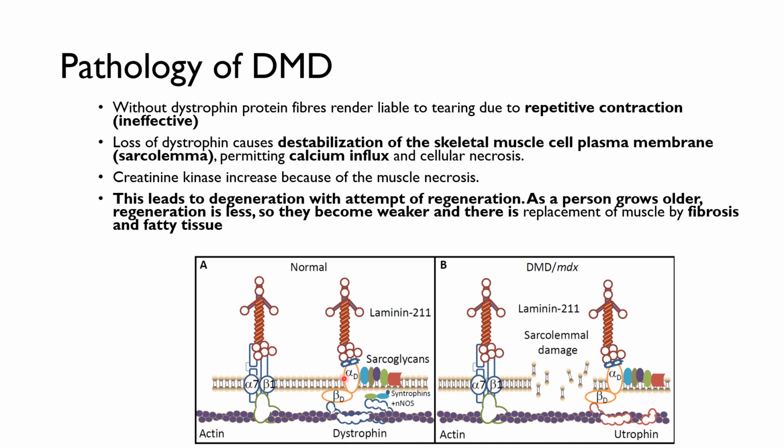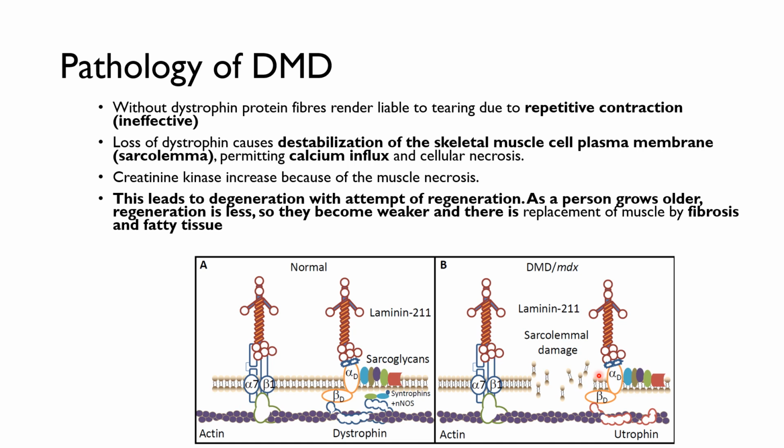So this is a picture showing the presence of dystrophin, and here there is lack of dystrophin. Due to the absence of dystrophin, when there is repetitive contraction, the muscle fibers are liable to tearing, such as this one. There's sarcolemmal damage when there is absence of dystrophin.